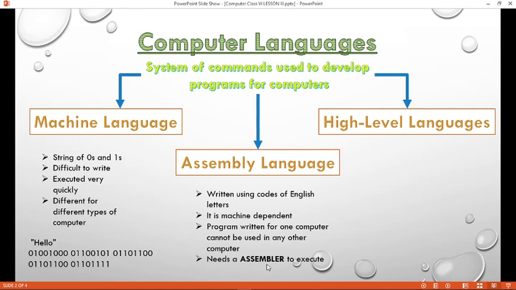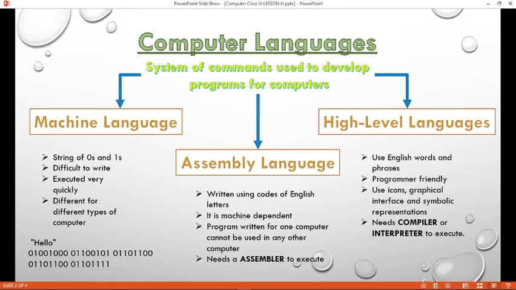High-level language. High-level languages use English words and phrases. High-level languages are very programmer friendly. They use icons, graphical interface, and symbolic representations. High-level languages need a compiler or interpreter to execute.